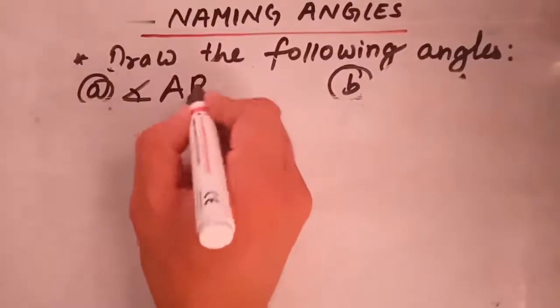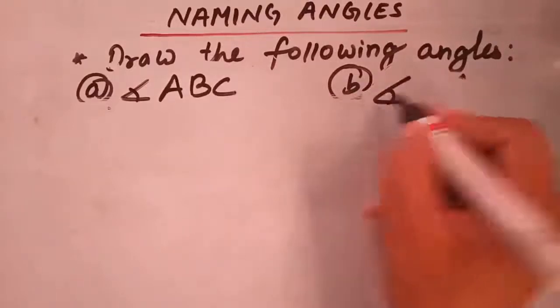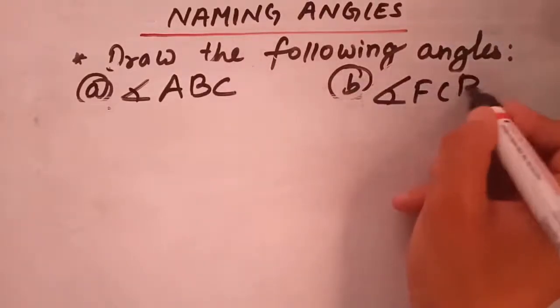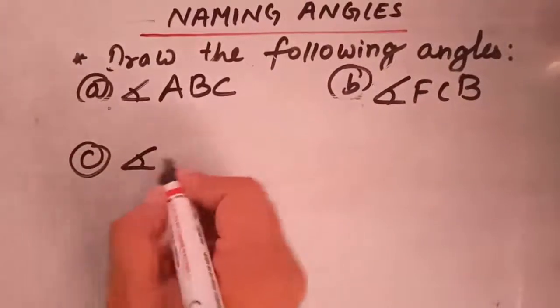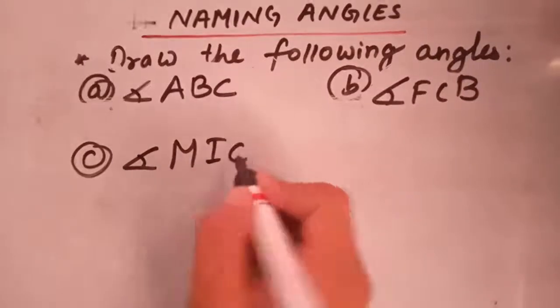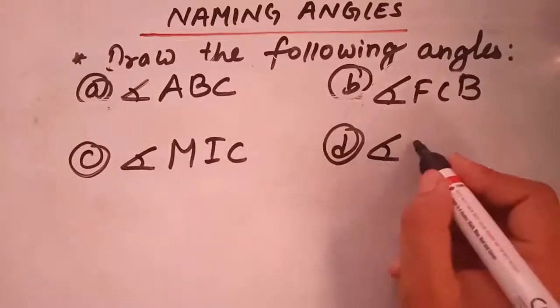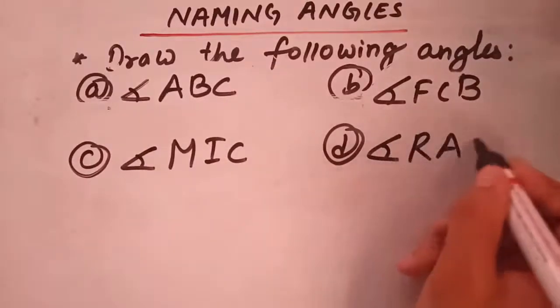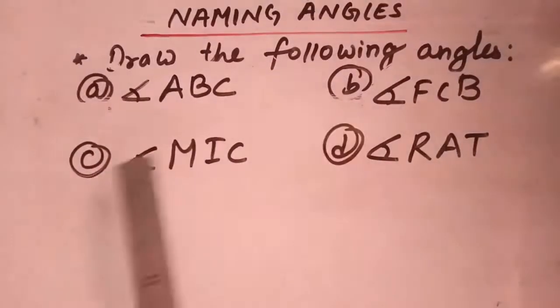Angle ABC, angle FCB, angle MIC, angle RAT. So students, please complete these 4 questions at your home.